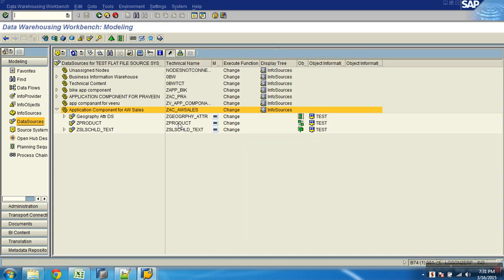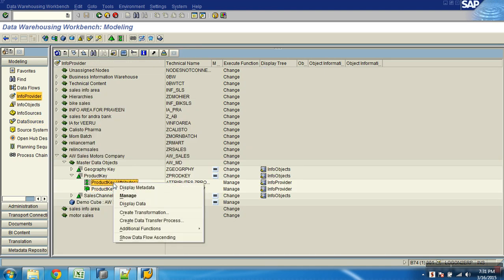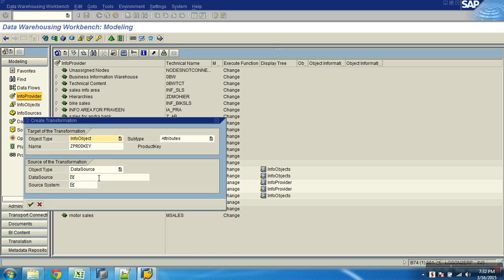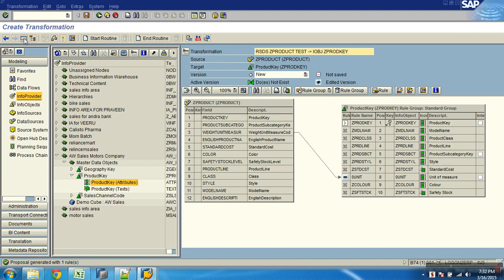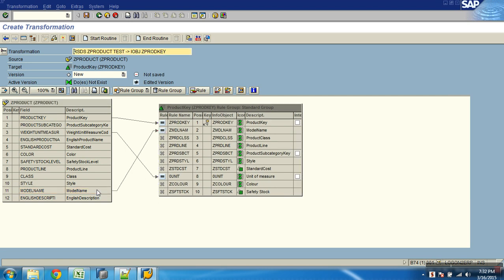Now let's take this data source. Now let me go to provider. Select the attribute table first. Right click on the attribute table, say what? Create transformations. Source is what? Data source. This is my data source. Now it is able to propose this, but let me map product name, then model name to model name. What is the next one?